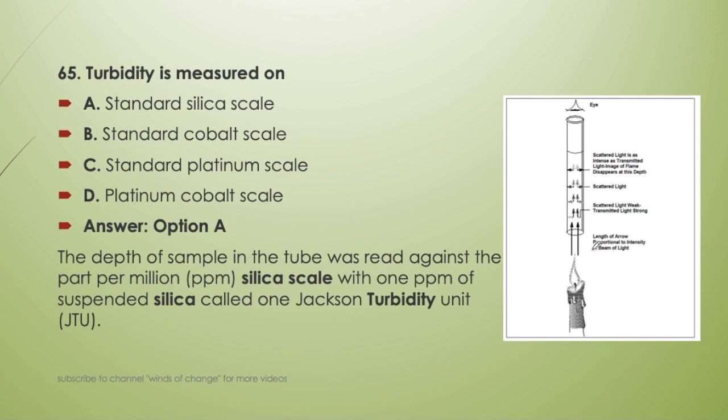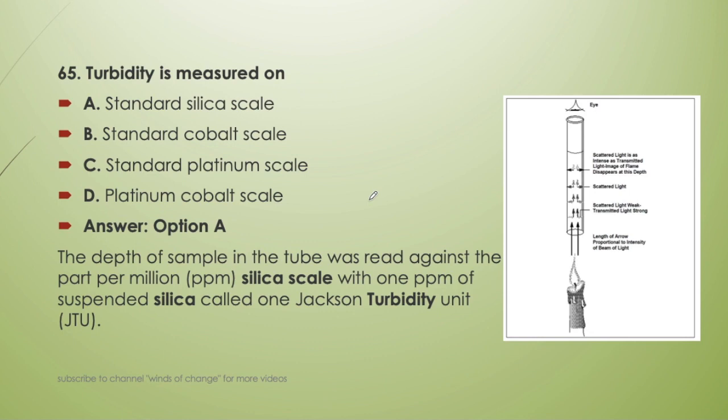This is done using the flame. We will see the dilution ratio at which the flame can be seen clearly by naked eyes. Okay, so in this way we will find out the JTU, that is Jackson turbidity unit, and these are on the basis of the scale of silica, that is standard silica scale.